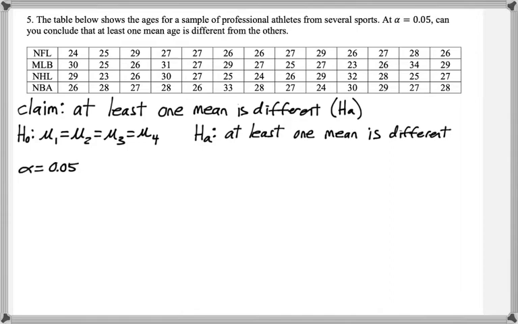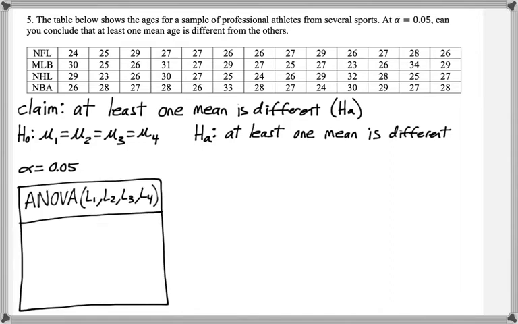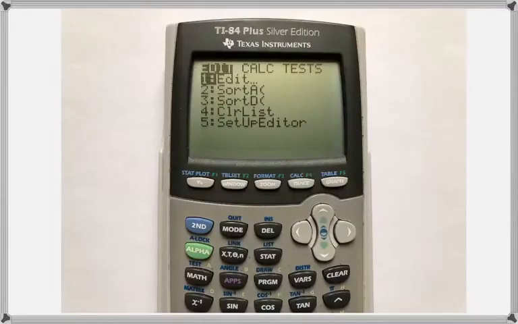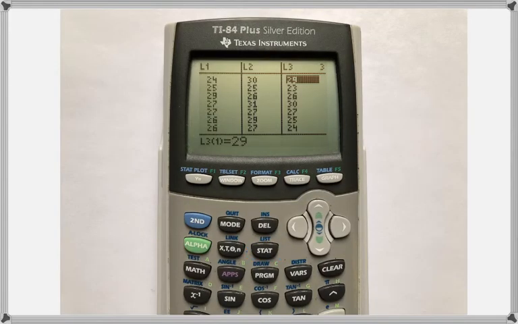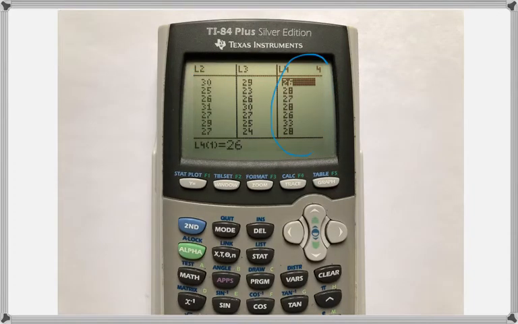Alpha is 0.05, and now I want to go to the calculator and select ANOVA. First we need to enter the data into the lists. So press Stat, Edit. Now this time we have 4 lists. So we are entering the data into L1, L2, L3, and L4. And then quit out.